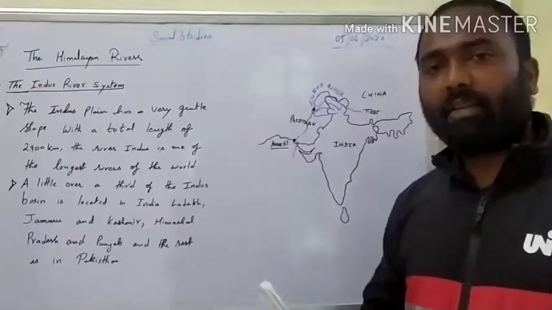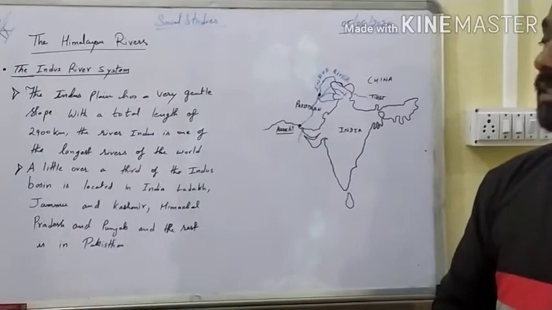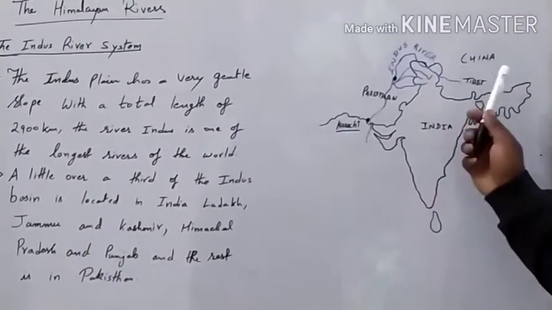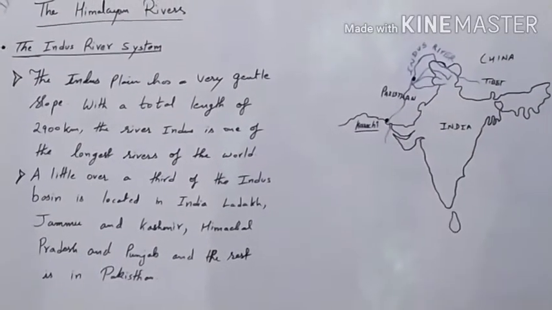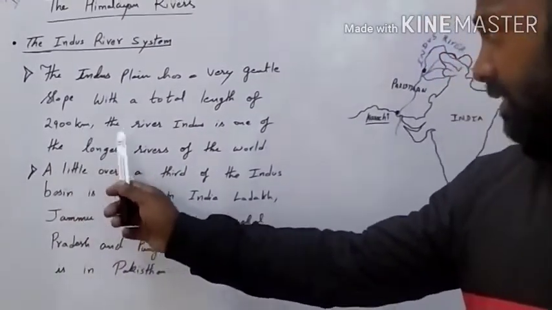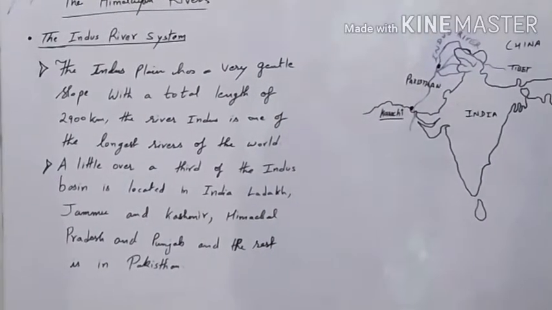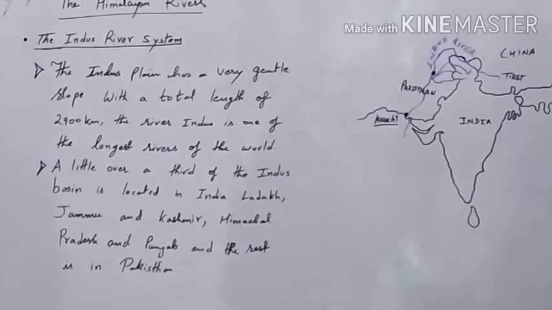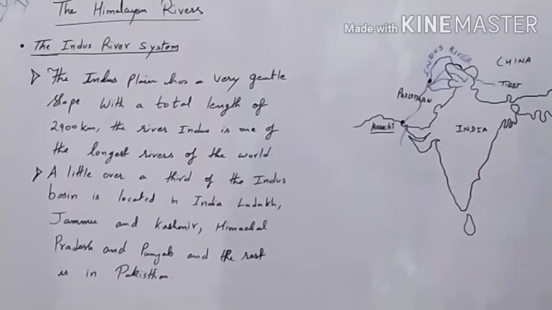Okay, students, now let us understand the Indus plain, the plain formed by the river Indus. The Indus plain has a very gentle slope. As you can see, it is passing through this place, so you can imagine that it has a very gentle slope. With a total length of 2,900 kilometers, the river Indus is one of the longest rivers of the world. It is a very long river, and that is why it is one of the longest rivers of the world.